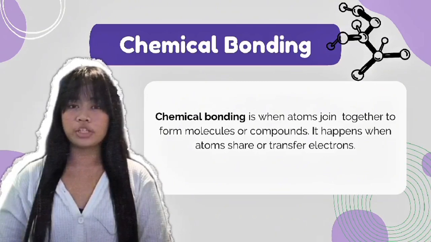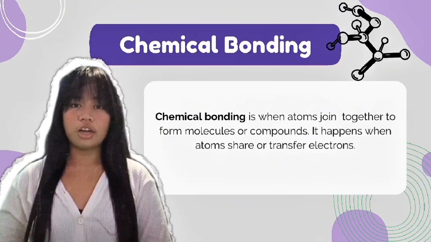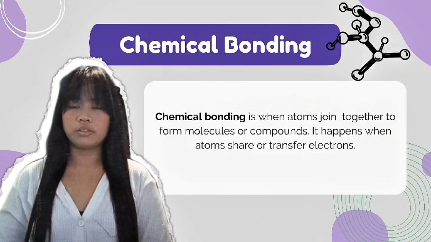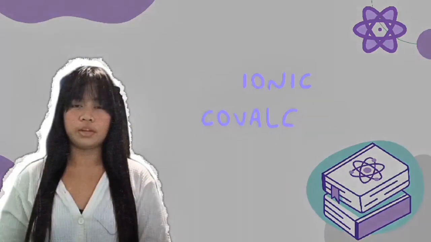According to Encyclopedia Britannica, chemical bonding is the process that joins atoms together to make stable substances. It can happen by sharing or transferring electrons, forming either ionic or covalent bonds. Chemical bonding has two main types, which are ionic bonding and covalent bonding.